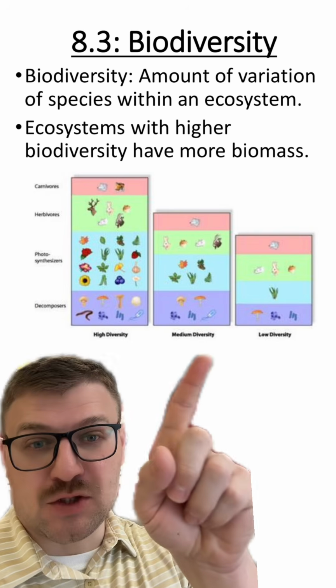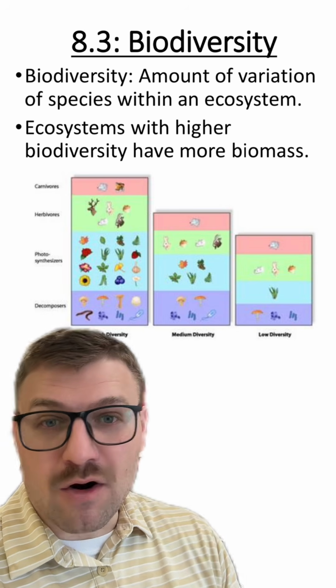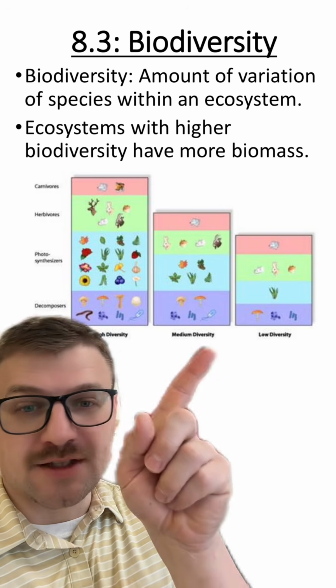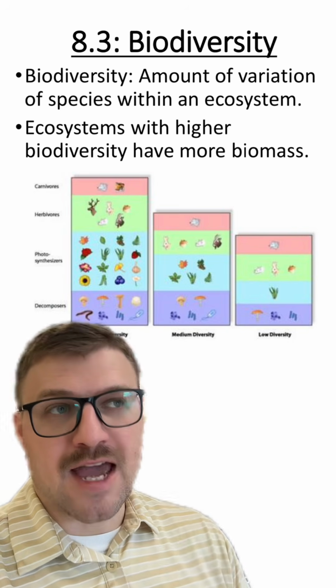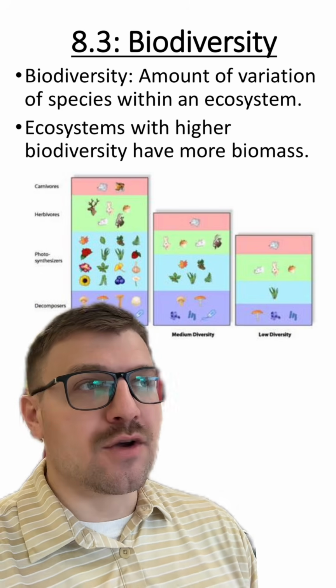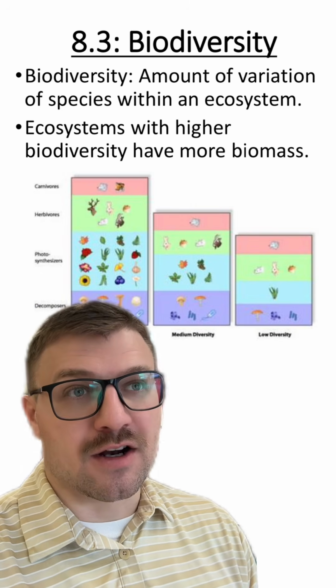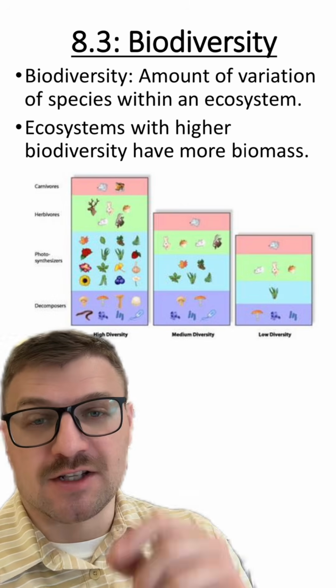You can see the difference between high and low diversity here. You can see in the high diversity ecosystem, there are many species. However, if we look down here in the low diversity ecosystem, there aren't as many species. That means the interconnections, the food webs, the food chains, how those species interact with each other and maybe benefit from each other are going to be different between these two different types of environments.